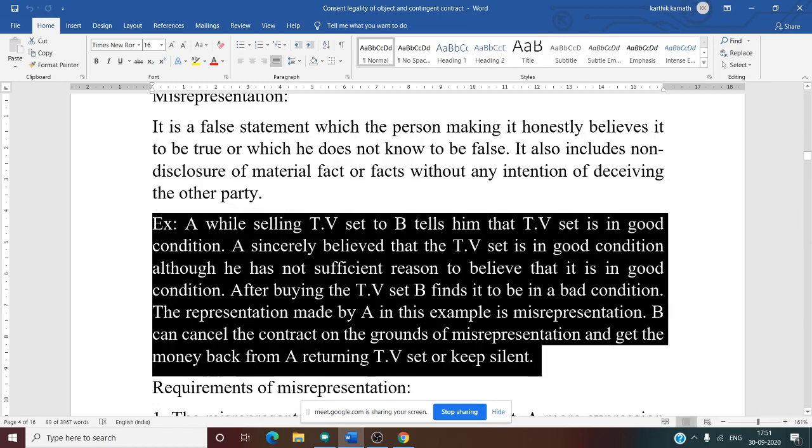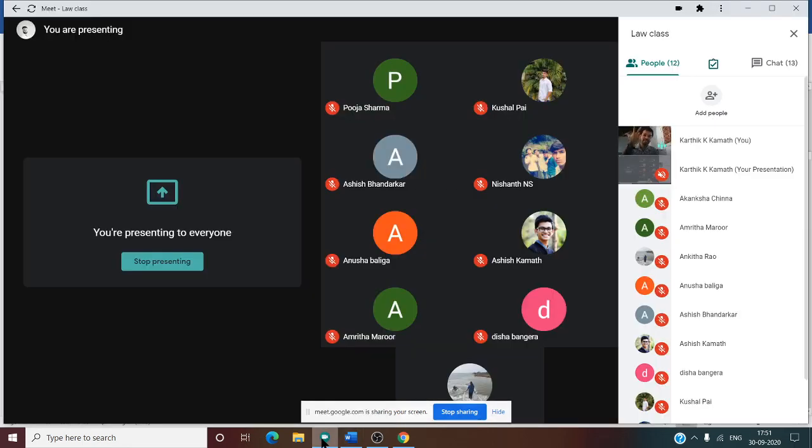Very simple example. There are two parties, A and B. Now A is going to sell his TV to B. At the time of selling the TV, A says that the TV is in good condition, and A sincerely believes that the TV is in good condition.